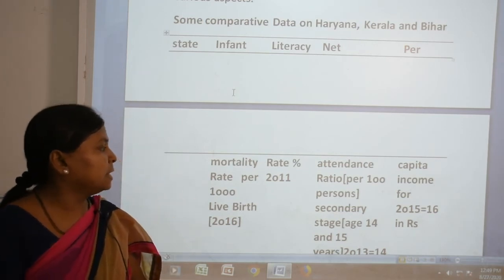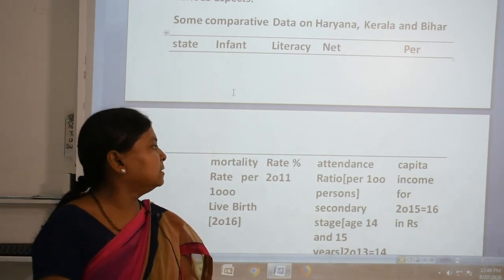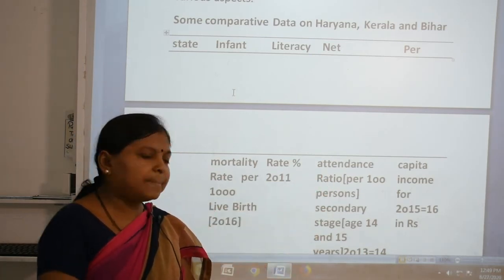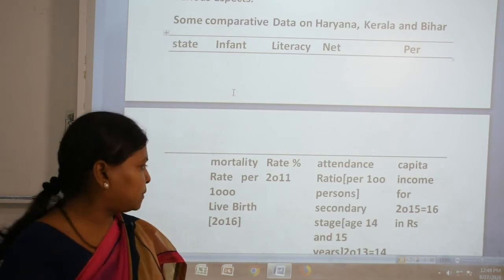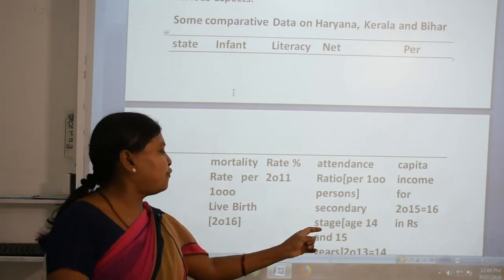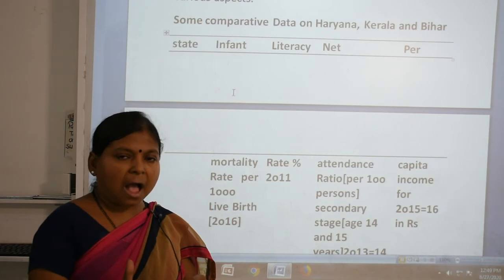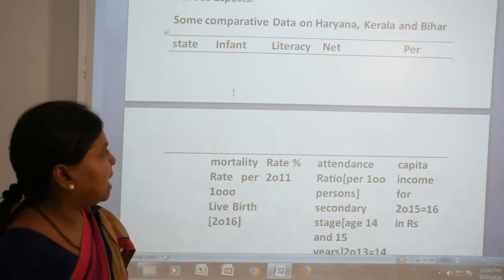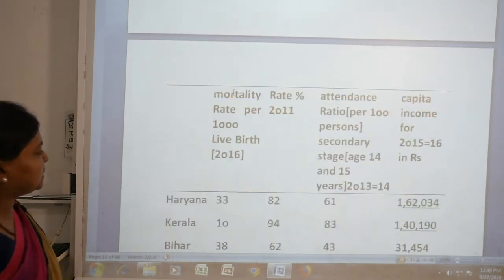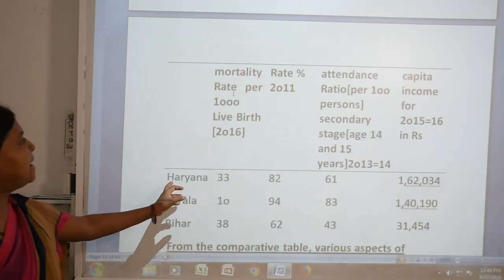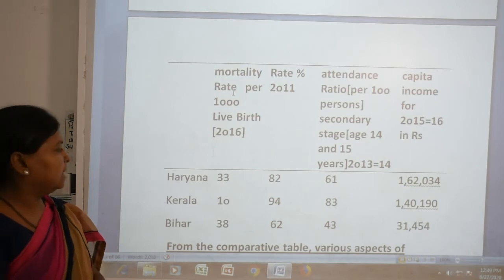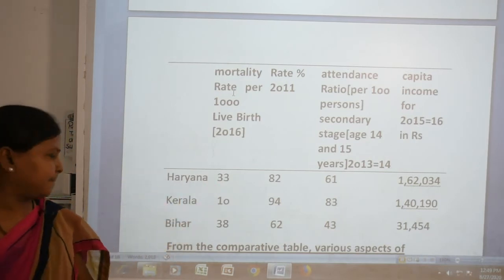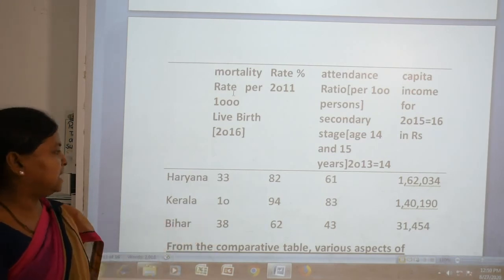Net attendance ratio means, in a particular area, out of 100%, how many children of the age of 14 and 15 are coming to school. That is the net attendance ratio, and then per capita income. So you see, first, the infant mortality rate: Haryana it is 33, Kerala it is 10, Bihar it is 38.